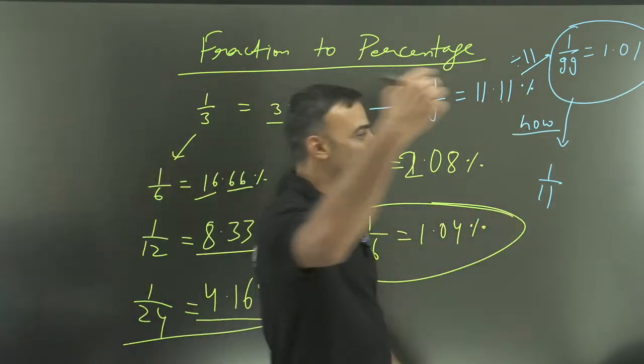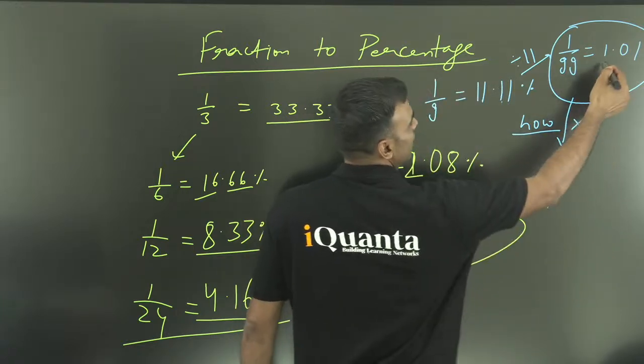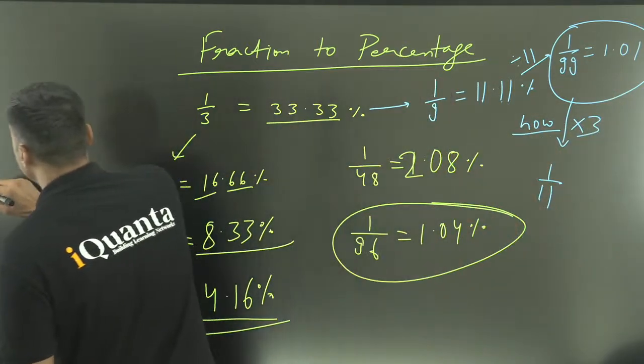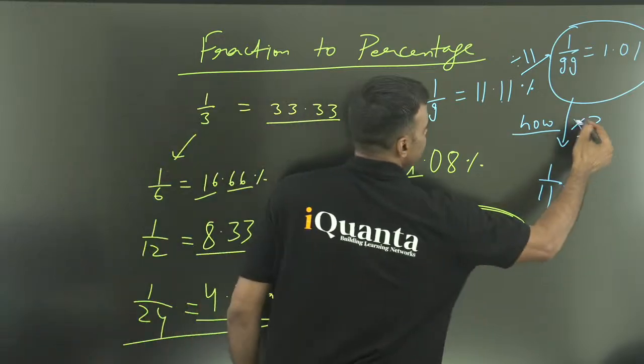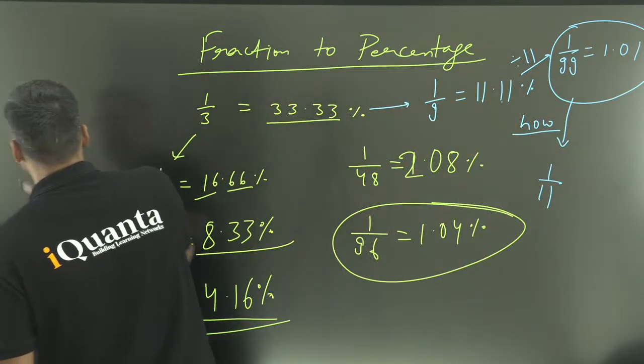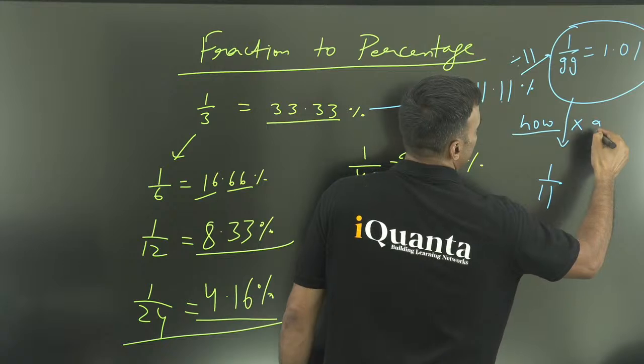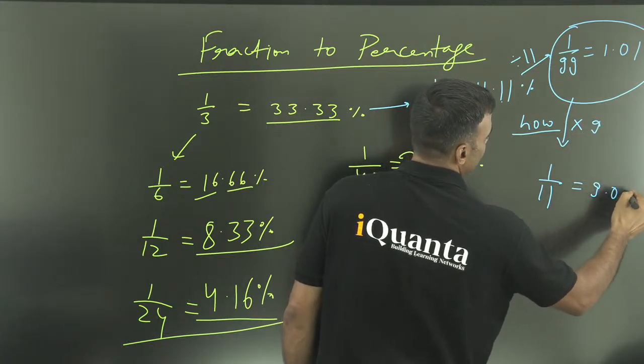Multiply by 9. So multiply by 9, 1.01. When you multiply by 9, it is 9.09%. Into 9, so it is 9.09%.